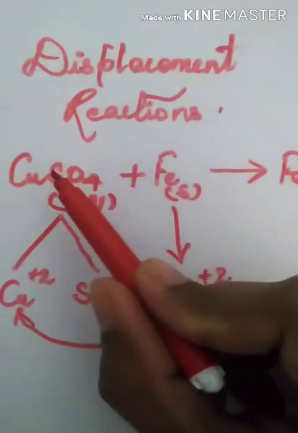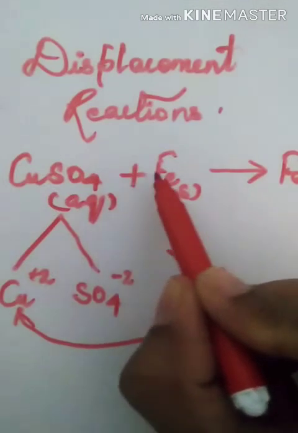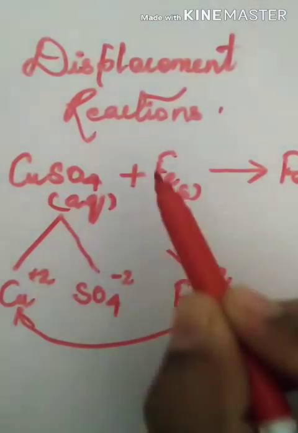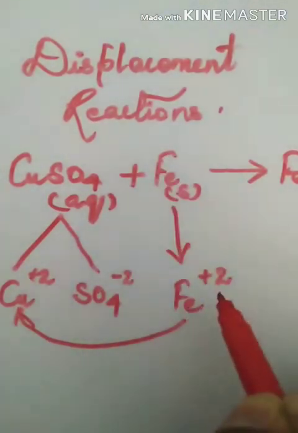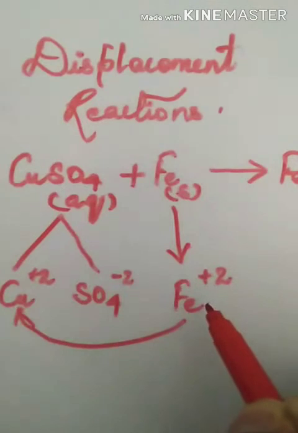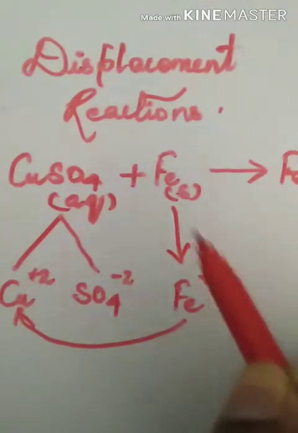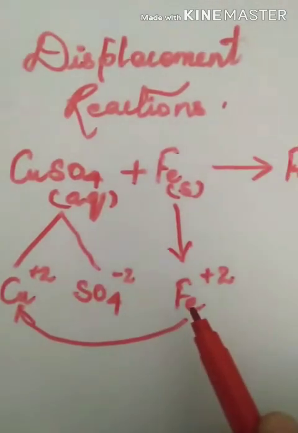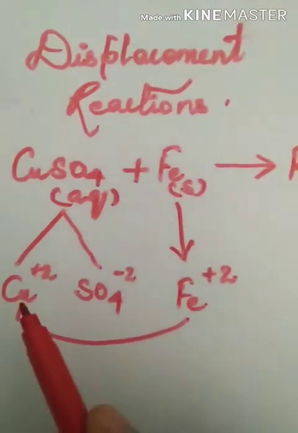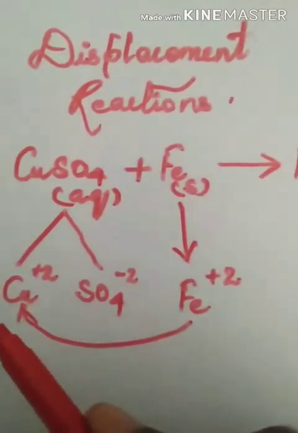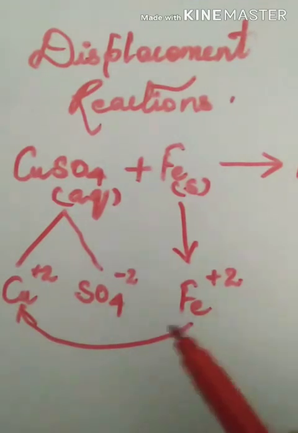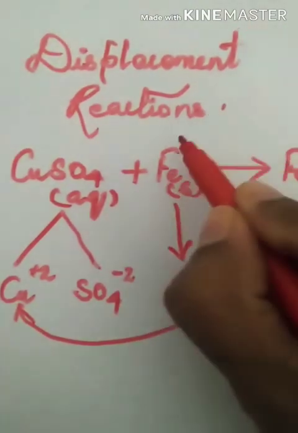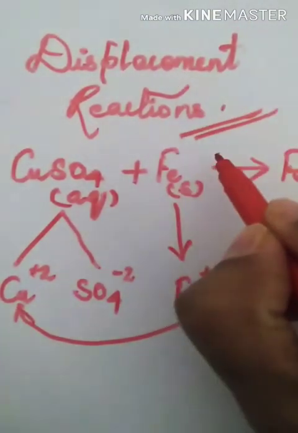Iron is more reactive than copper, by formation of its own ions. Here iron got converted into ionic form. Such a type of reaction where a highly reactive metal takes the place of a low reactive metal by the formation of its own ions is called a displacement reaction.